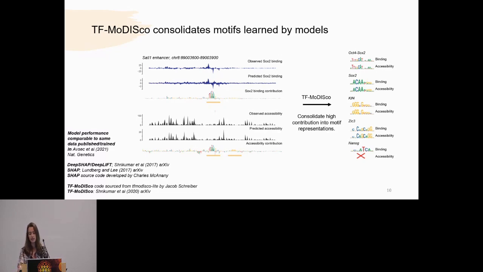And it actually seems like, for the most part, both the binding and accessibility models returned contributing motif representations. However, interestingly, the NANOG motif was not found to be important for the accessibility model. And a paper published last year actually reported in mESC specifically that NANOG was not found to be a pioneer. So the alignment of recent literature with our models shows that we really are indeed learning the right sequence rules in vivo, which was encouraging us to dig a little bit deeper.